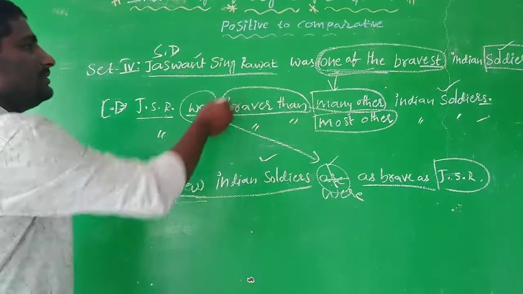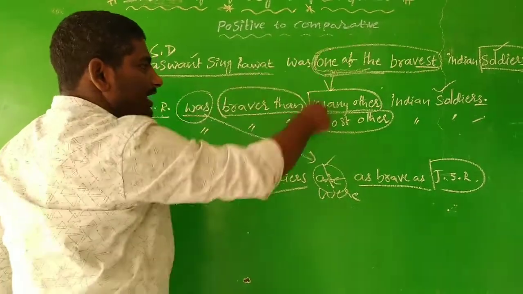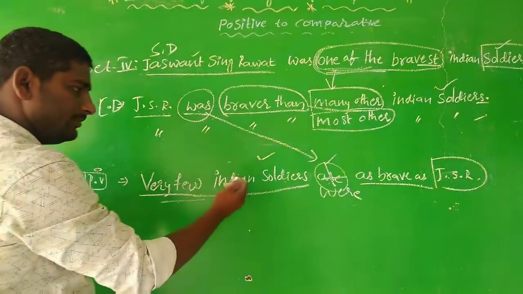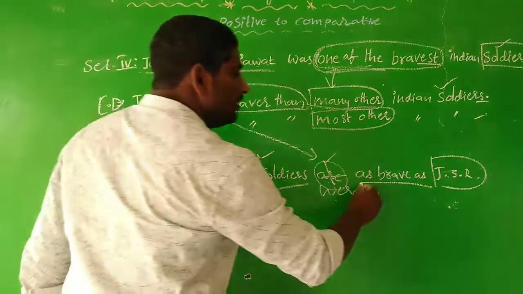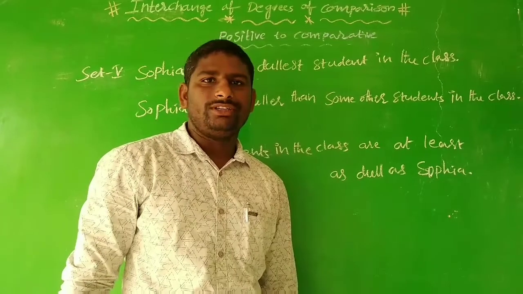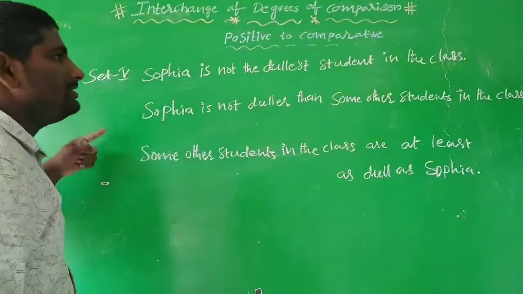So this set of sentences has the superlative "one of the bravest Indian soldiers", and "many other" and "most other" in the comparative. And when it comes to the positive degree, very few Indian soldiers were as brave as Jaswant Singh Rawat. Try to understand another set of sentences, where I provided three sentences.